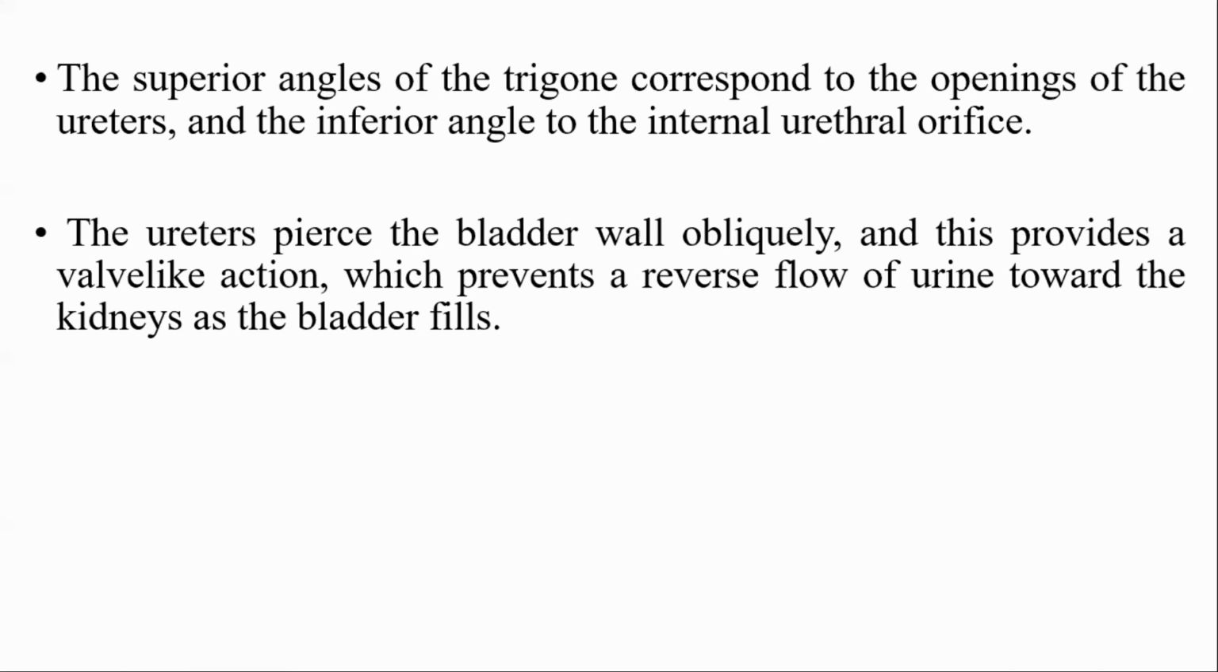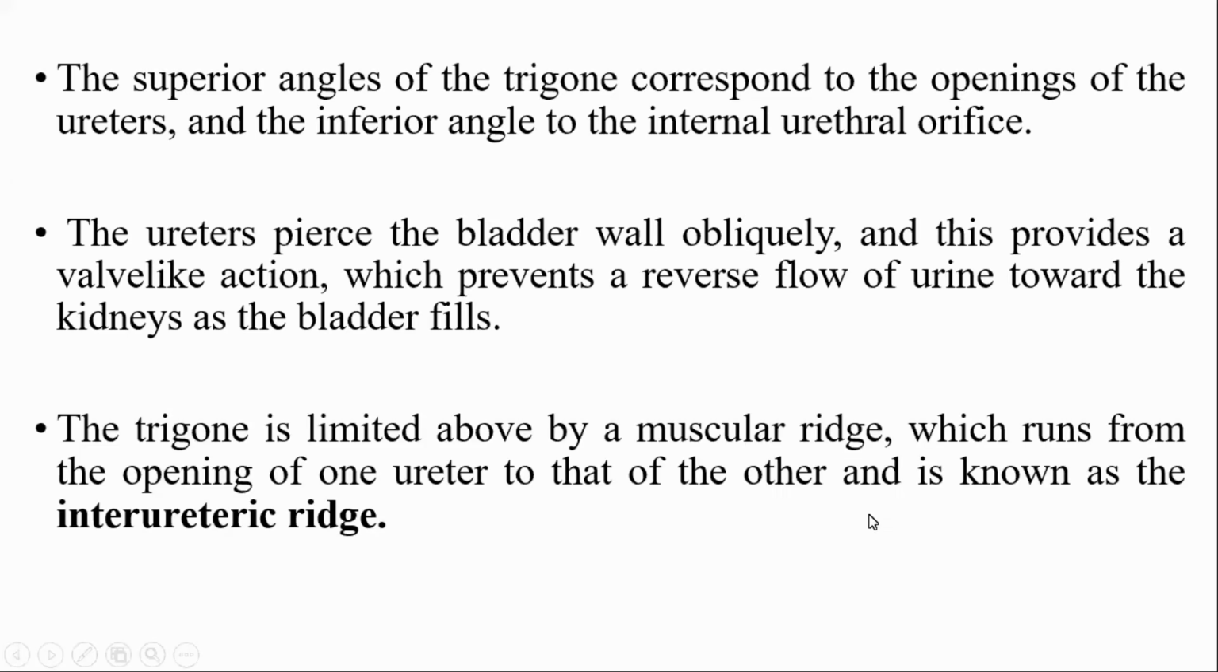Then the ureter pierces the bladder wall obliquely, and this provides a valve-like action which prevents a reverse flow of urine toward the kidney. So the ureter enters the urinary bladder obliquely, so it acts physiologically as a valve, which prevents retrograde flow of urine to the kidney.